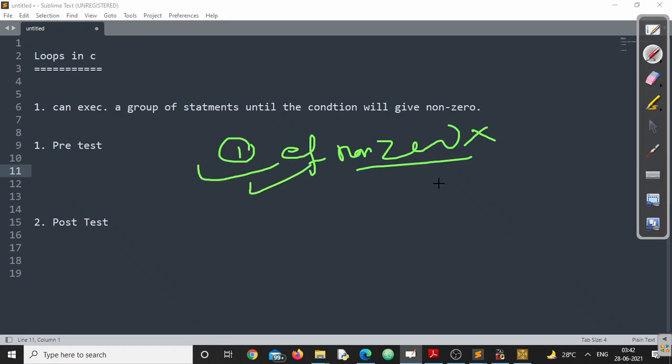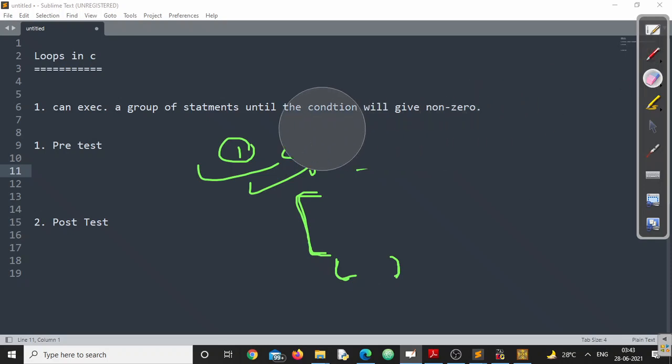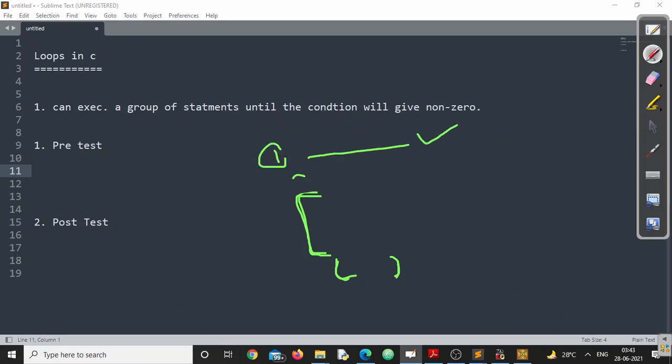What about the post-test loop? In a post-test loop, the condition is always present at the end of the block. Suppose this is the block; at the end of the block the condition is present. So how will this be executed? In a different format. First step, initialization will be done. Then the statements of the loop will be executed, that's the second step.